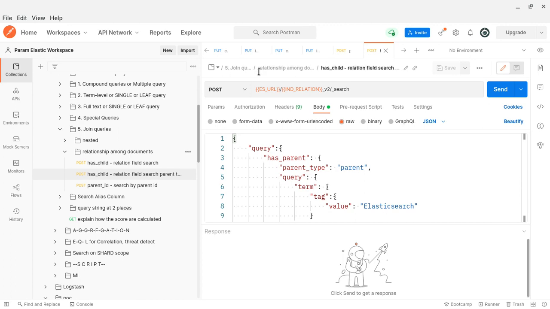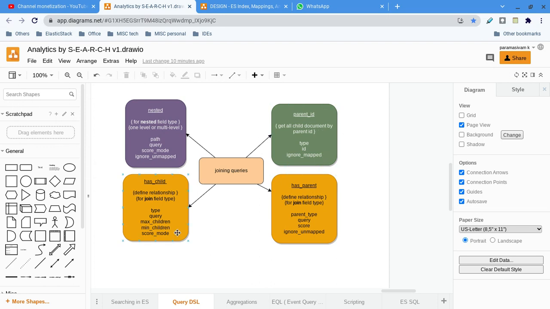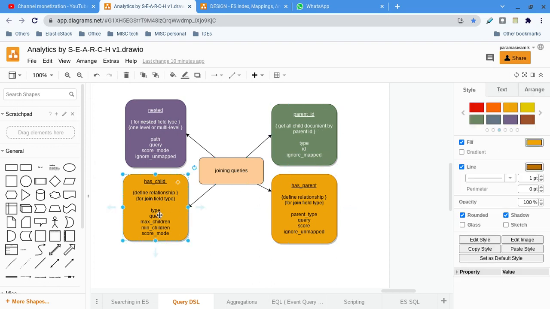Before explaining has child, has parent, let me complete the technical stuff. Here you can see the type is here, the query is there, then maximum children and minimum children: how many children can be returned, and similarly how many children have to be returned.